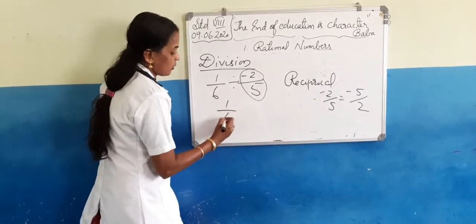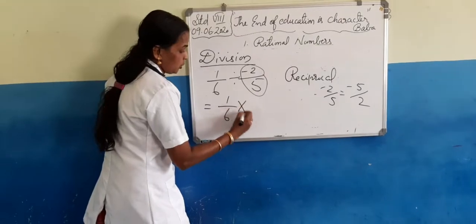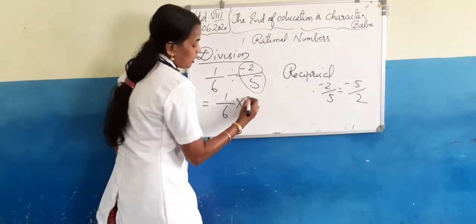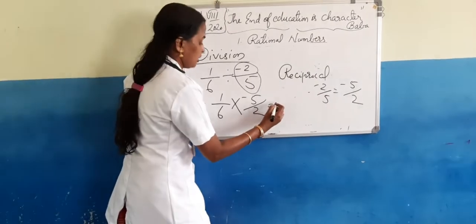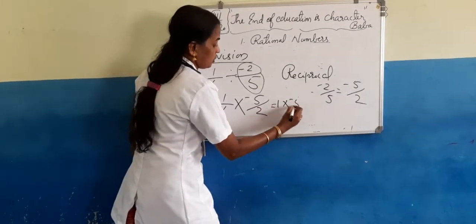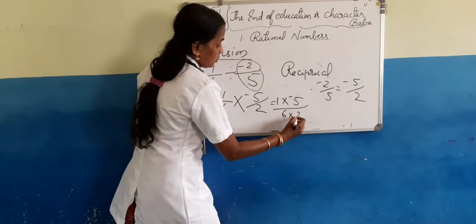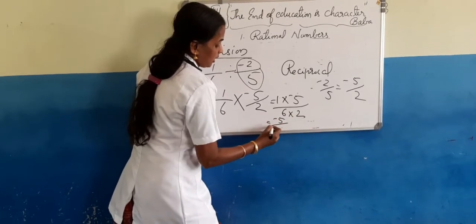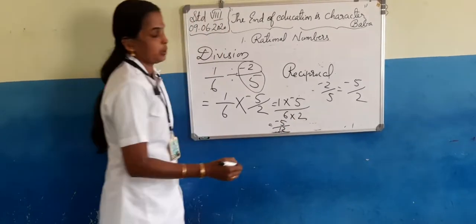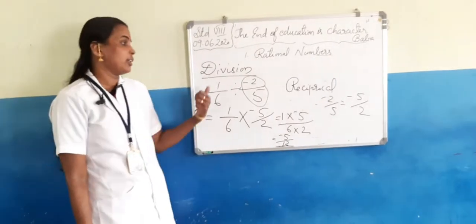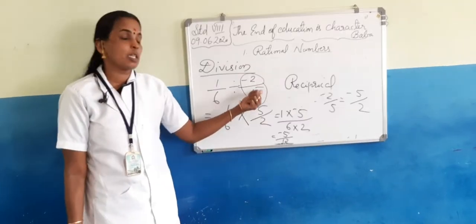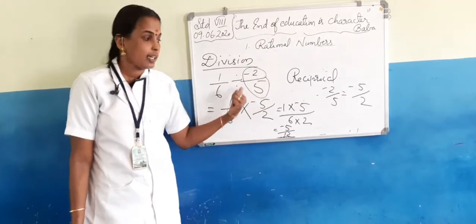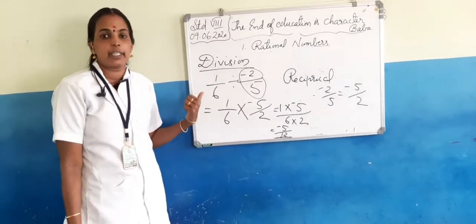So we will get 1 by 6 into negative 5 by 2, which is equal to 1 into negative 5 by 6 into 2, which is equal to negative 5 by 12. So for doing division with rational numbers, we take the reciprocal of the divisor, then multiply. Then we will get the answer.